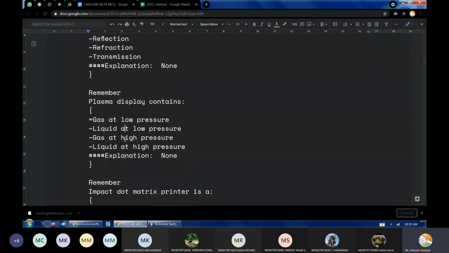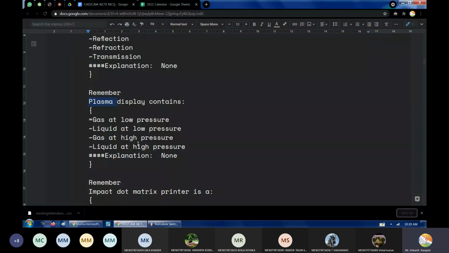They are all newer kinds of technologies which are used in monitors or televisions. So what is present in a plasma display? Last question, come on. Nobody knows.